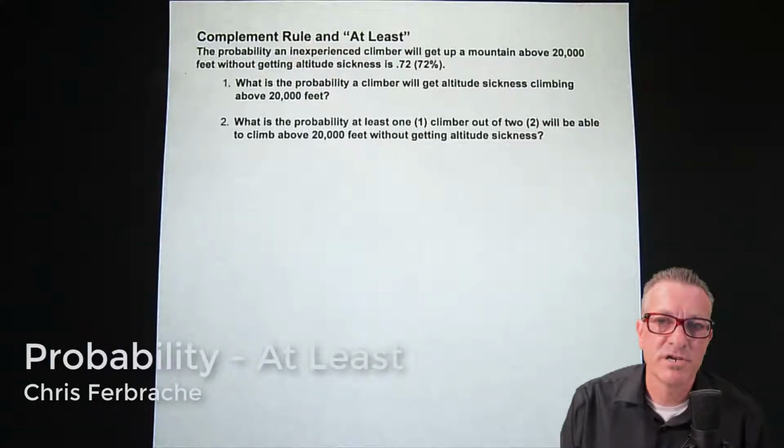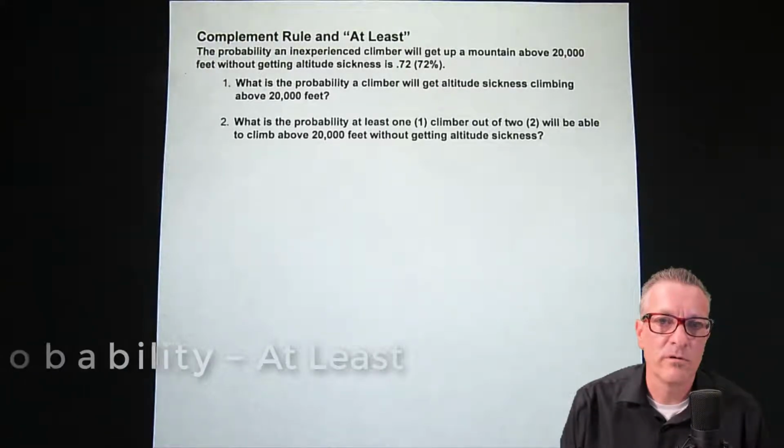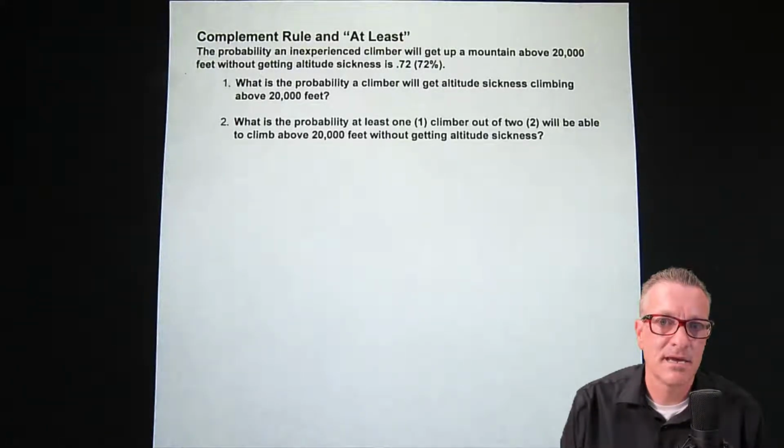Hi, this is Christopher Boucher, and I'm going to review a complement and then it's going to go into what we would call an at least type of question with probability. Now, the at least part of this question is essentially a cumulative binomial distribution question.